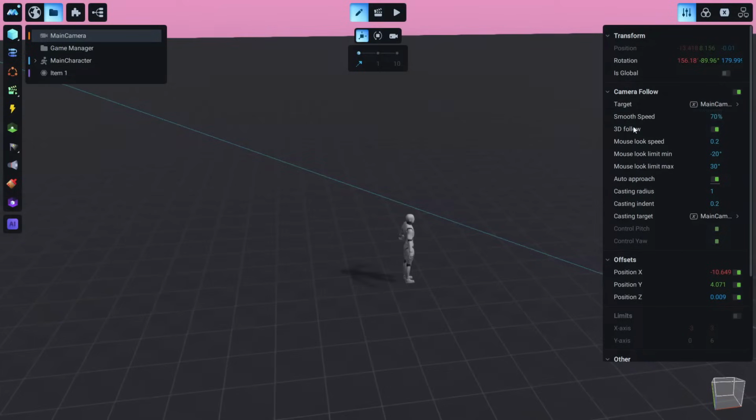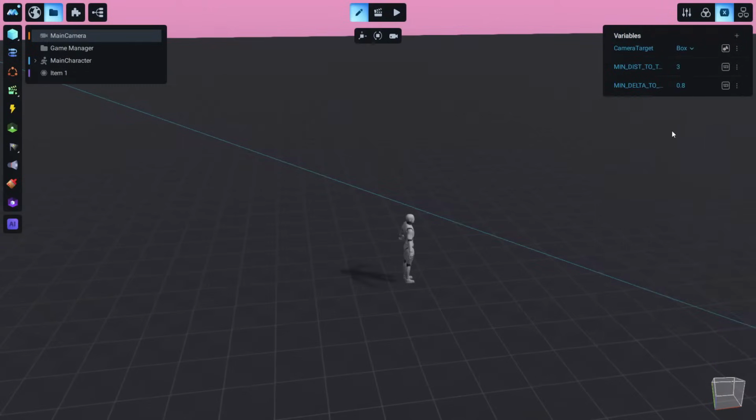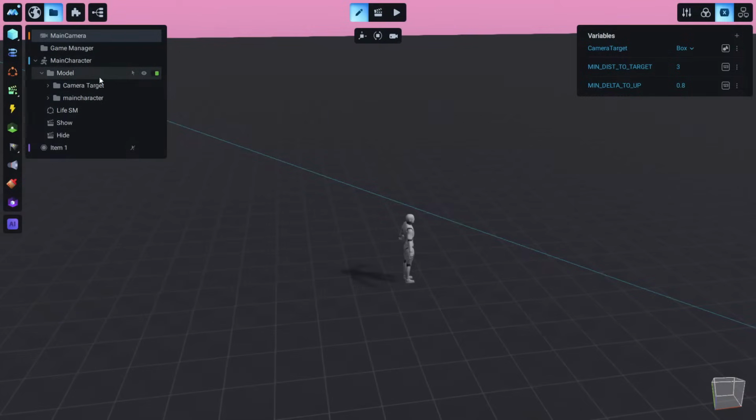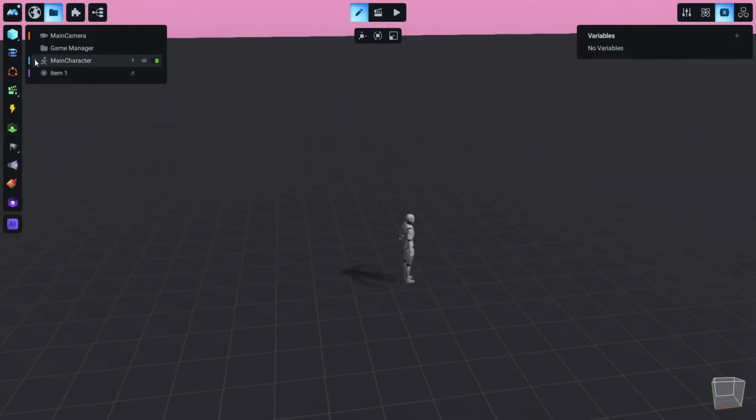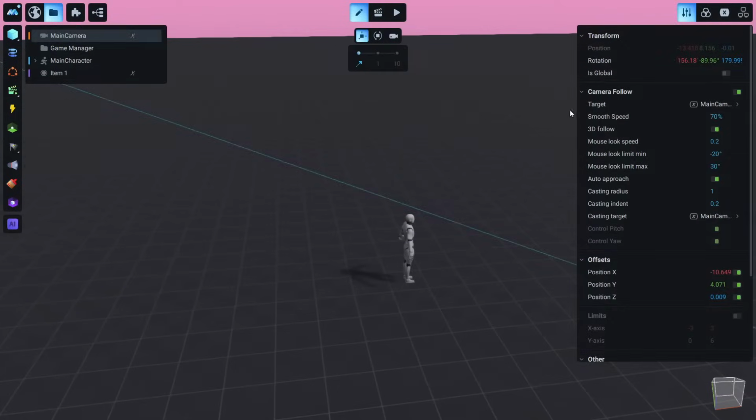A variable in general is something where we can store information. And if I go here to variables, this is just to understand what the camera is targeting. Okay, you will see this is an object variable, and we set our camera to follow a box, and the box is an invisible box over our character, just to understand what our camera is targeting. Okay, like this we can set the camera to target anything we would like.